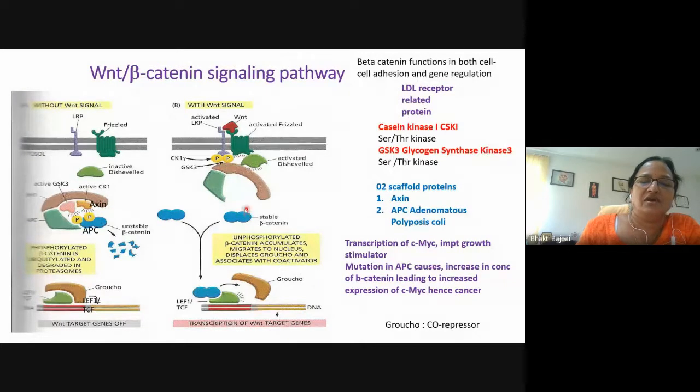And therefore the beta catenin will always be there in the cytoplasm in the free form, and it will cause the continuous expression of the c-Myc gene, which is a strong growth stimulator, and this will lead to cancer. So the defect in the APC gene is responsible for the cancer because of the increased stability of the beta catenin in the cytoplasm and the increased expression of the c-Myc gene.